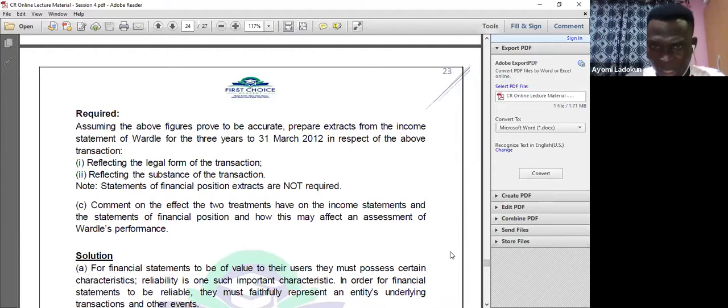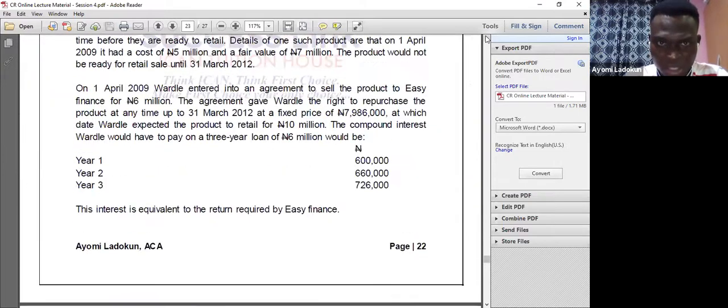Okay, so let's look at that. The examiner is saying we should prepare an income statement. When you see that, they are only telling us to look at the revenue, the cost of sales, then your finance cost to get your gross profit, then look at your finance cost and get your net profit. That's all. So the question now is, how do we classify it into a legal form and the economic reality? Let's look at the question again.